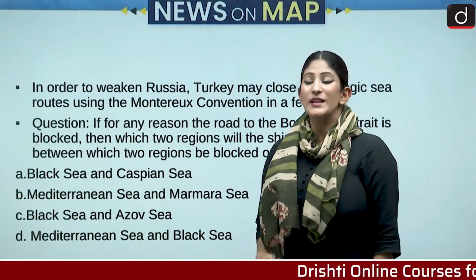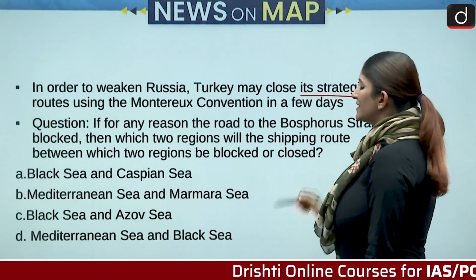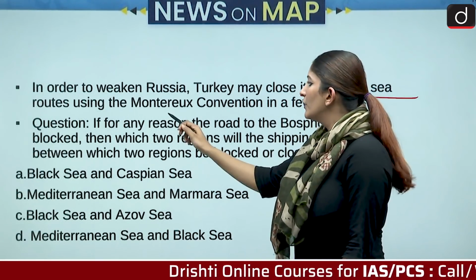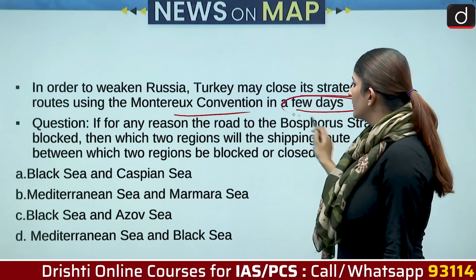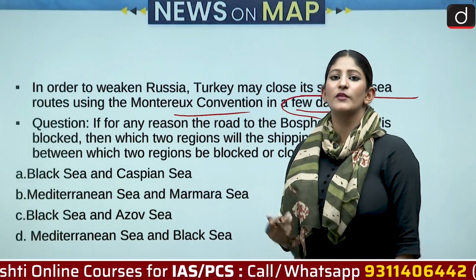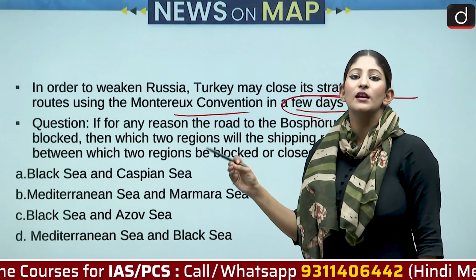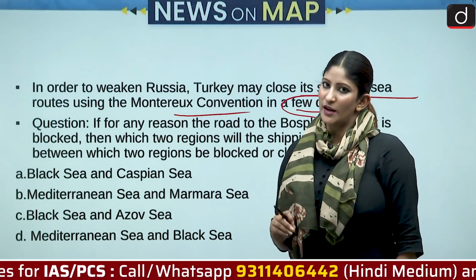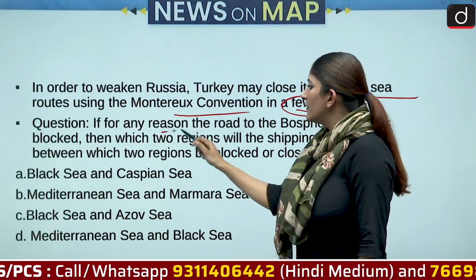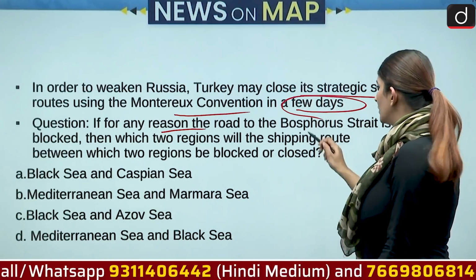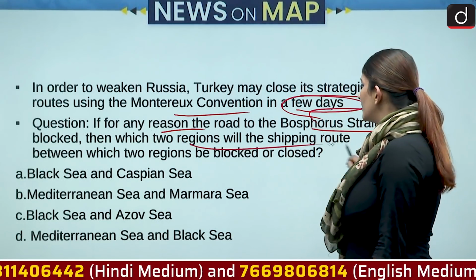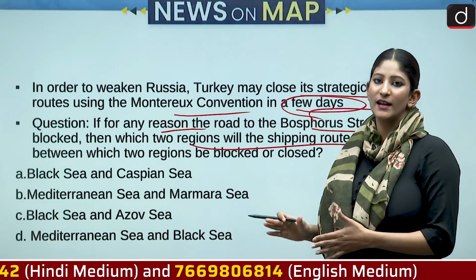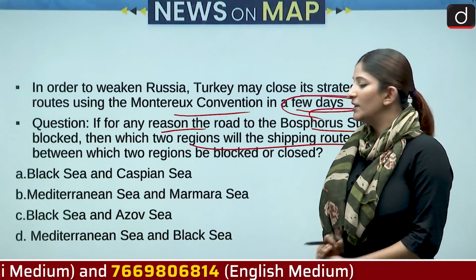Now, in order to weaken Russia, Turkey may close its strategic sea routes using the Montreux Convention in a few days. Do read about Montreux Convention. We have covered it in one of the series on our YouTube channel as well. Do cover it. Question: if for any reason the road to the Bosphorus Strait is blocked, then which two regions will be there whose shipping routes will be cut off?